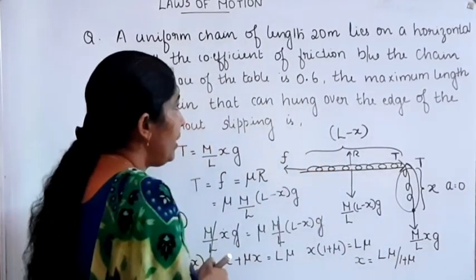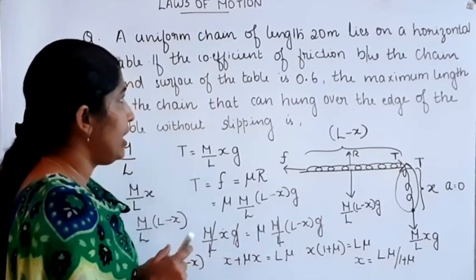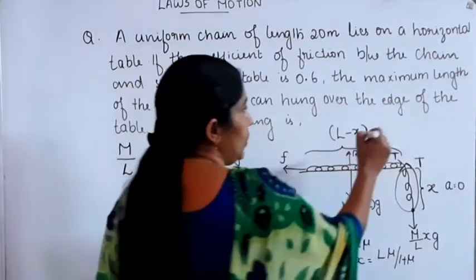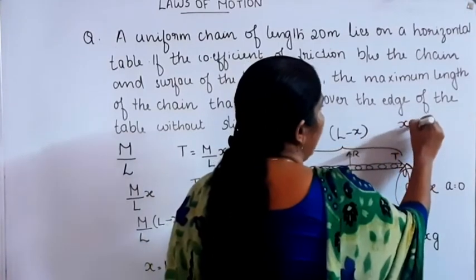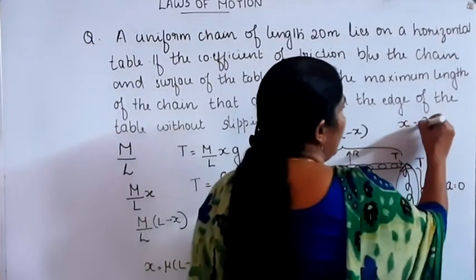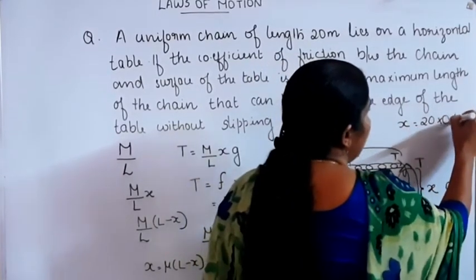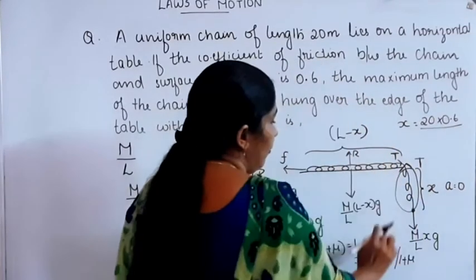Now we can substitute the values. L is equal to 20 and mu is equal to 0.6, so X is 20 into 0.6 divided by 1 plus 0.6.